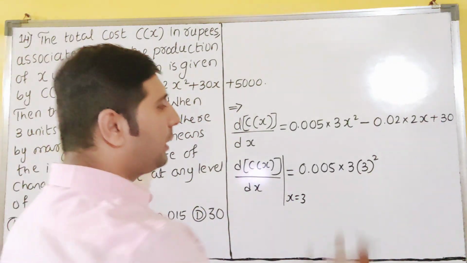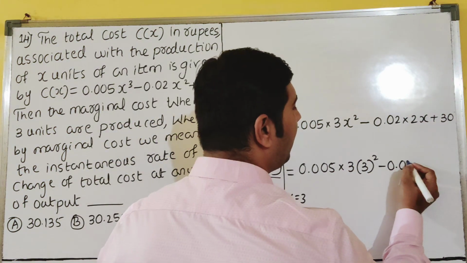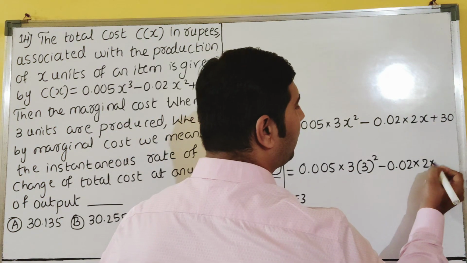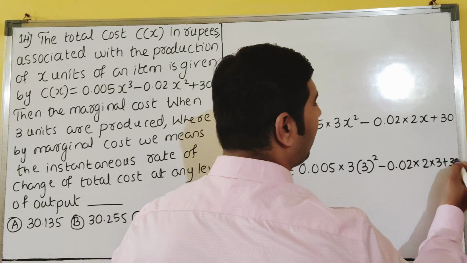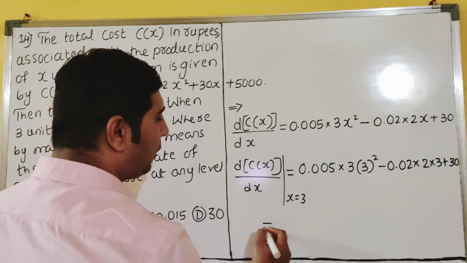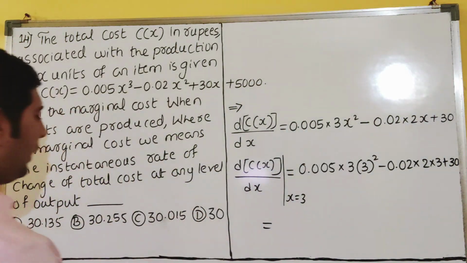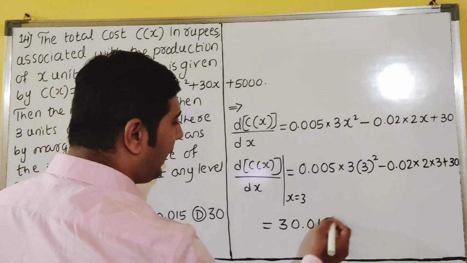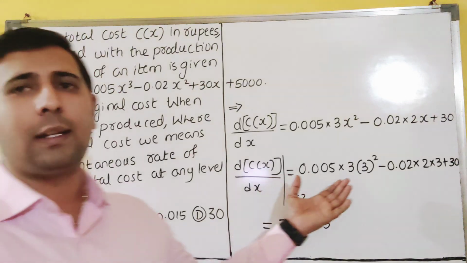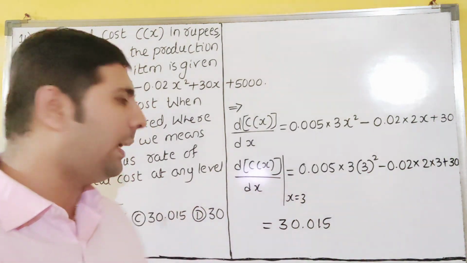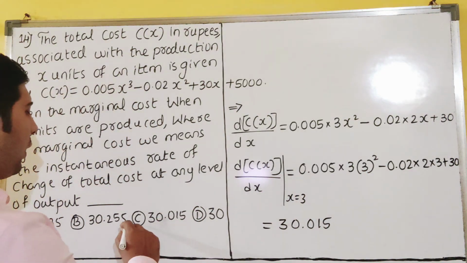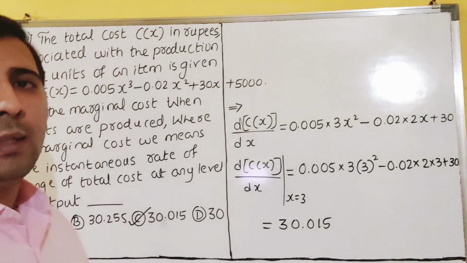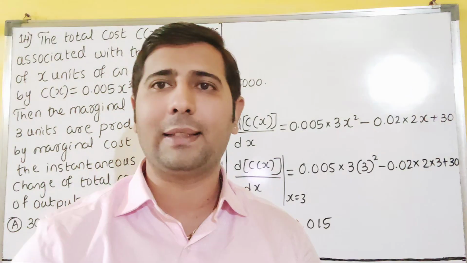Understood? So after putting 3, you will get 0.04 into 3 plus 30. If you do the simplification, you will get the answer as 30.015, dear students. Simplification you can do by calculator. So this answer is matching with what option? C, dear students. So C for cake is our answer.